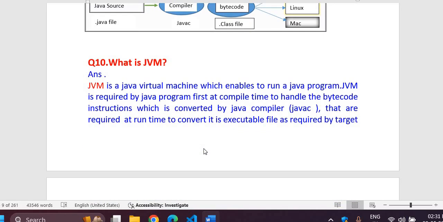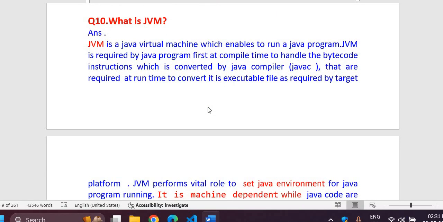Now after this, next is, what is JVM? JVM is also a very important part of Java architecture. JVM stands for Java Virtual Machine, so you can understand how important it is. JVM is a Java Virtual Machine which enables running a Java program. JVM is required by a Java program first at compile time to handle the bytecode instructions, which are converted by the Java compiler javac, and it is required at runtime to convert them into an executable file as required by the target platform.